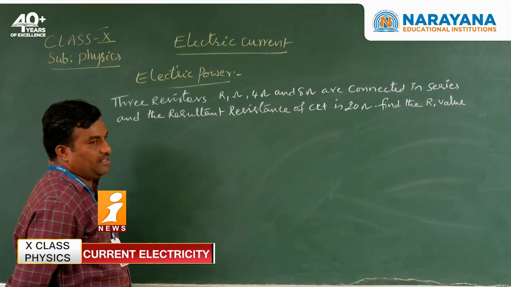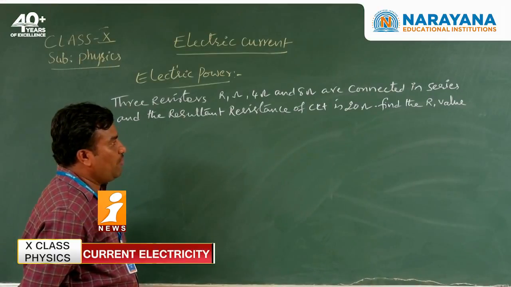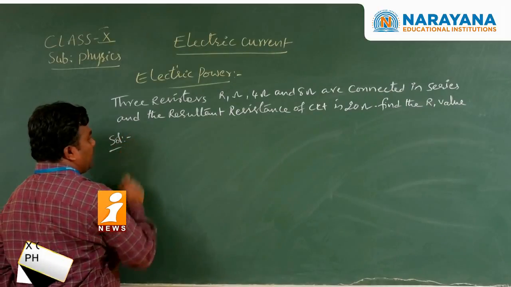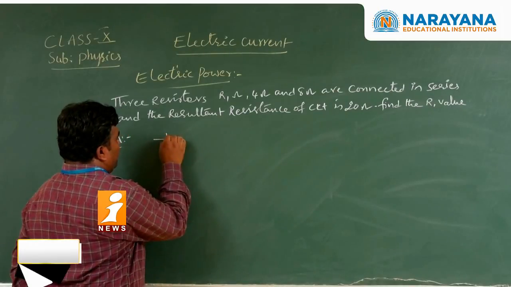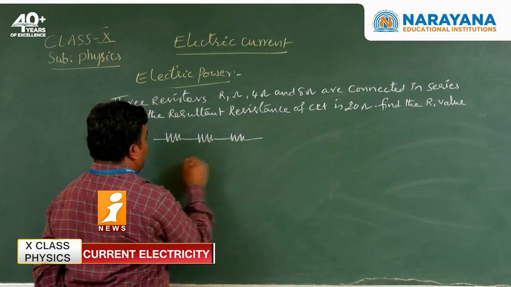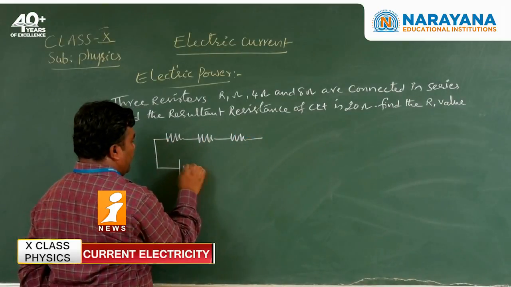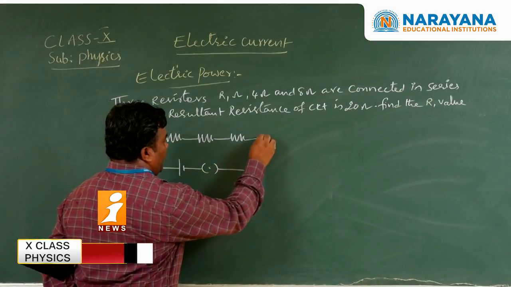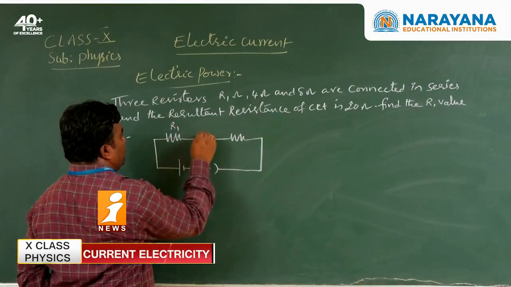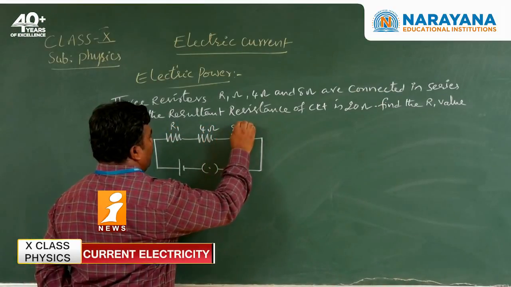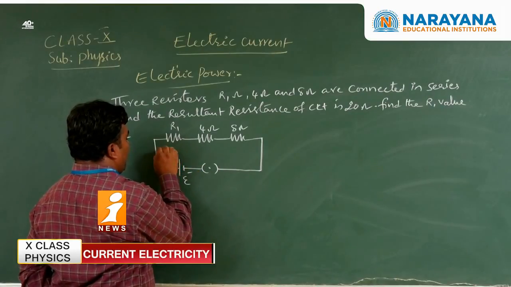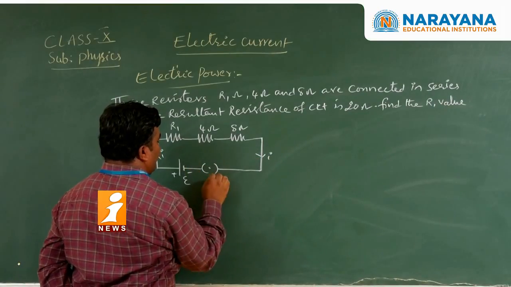Three resistors R1, 4 ohm, 8 ohm are connected in series. First of all we take the series: first one, second one, third one, connected to the battery terminals and key. Here it is R1, 4 ohms, 8 ohms, and here the battery, positive and negative, with current flowing.